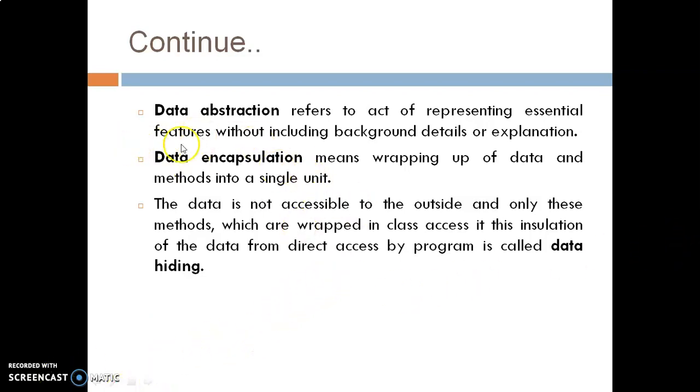So data abstraction and data encapsulation are very important features of object oriented programming, and we are using them in the Java programming language. In data abstraction, we are focusing only on the important part. Like in a book of 300 pages, we are focusing on the abstract, and by reading the abstract only you are able to understand what would be there in the next 300 pages, and that is abstraction. We are not focusing on the pages, we are only reading the abstract. That feature we are using here.